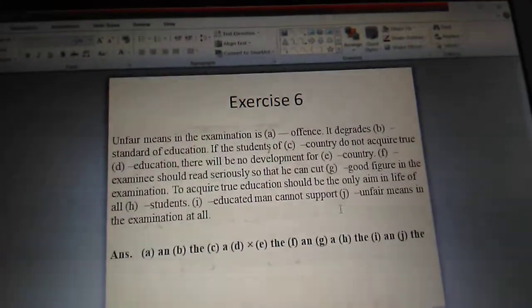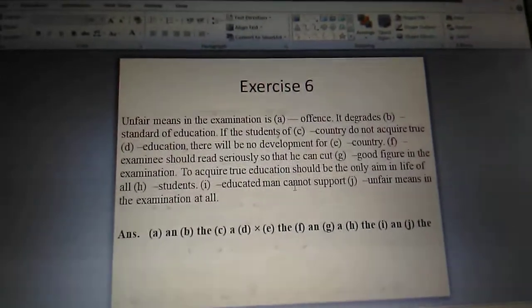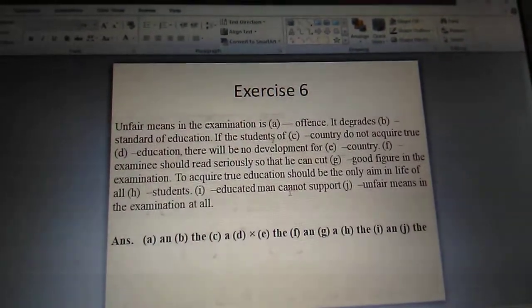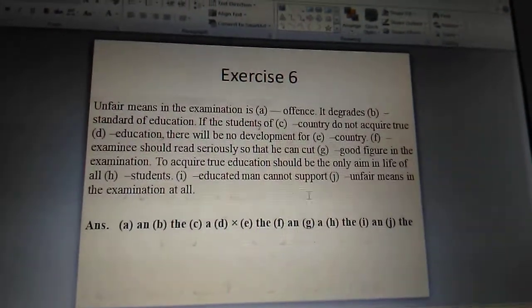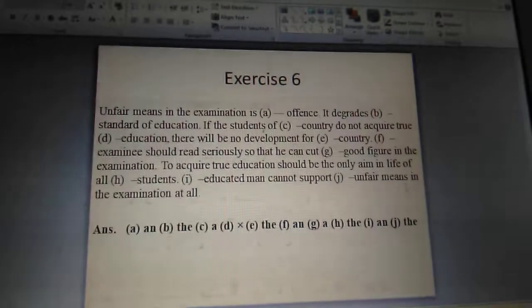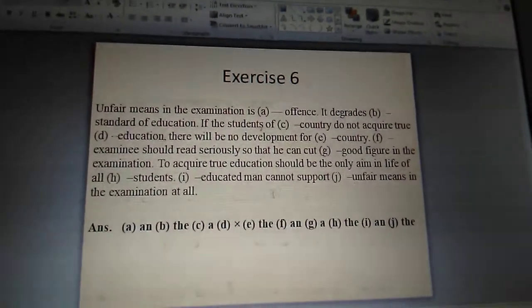An educated man cannot support unfair means. A educated man, we can here use a, but e is the vowel sound, so it will be an educated man cannot support the unfair means here. The, to mean the unfair means definitely in the examination hall. So those are the exercises given. You can take it as a screenshot and practice it at home.